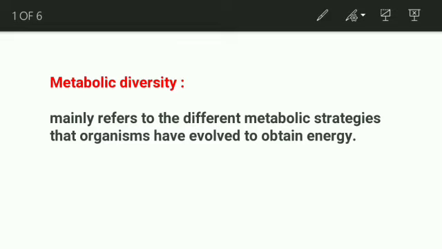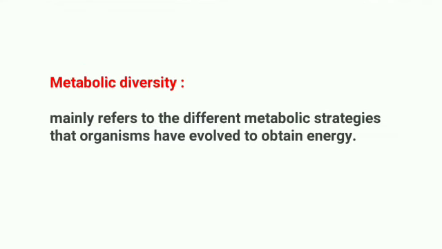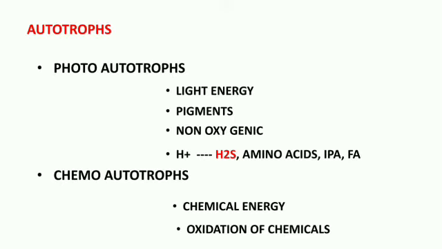Most of the bacteria are heterotrophic and some are autotrophic. On the basis of nutrition, bacteria are classified into three categories. One is called autotrophs. These bacteria use light or chemical energy for their own food synthesis.